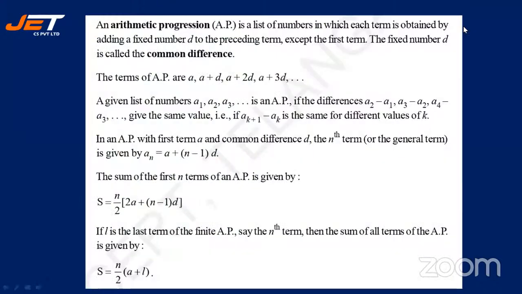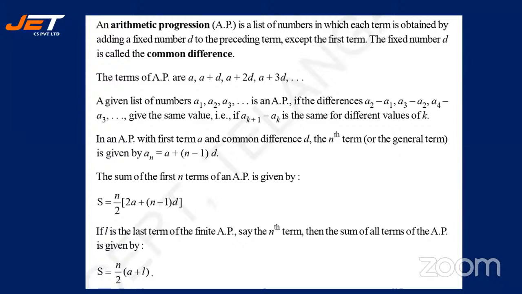All right. Now, before we go ahead with the sums, let us learn what is an AP, that is, arithmetic progressions. All right, students. So an arithmetic progression is a list of numbers in which each term is obtained by adding a fixed number d to the preceding term, except the first term. So the fixed number d is called the common difference.